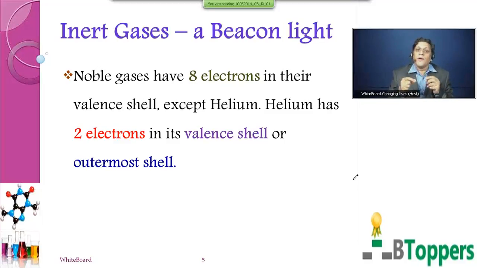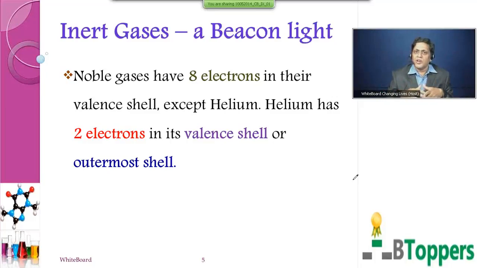The noble gases have 8 electrons in their valence shell. Because of the 8 electrons, their requirement is fulfilled, and hence they do not show any urge to react or to participate in chemical bonding, because their stomach is full.